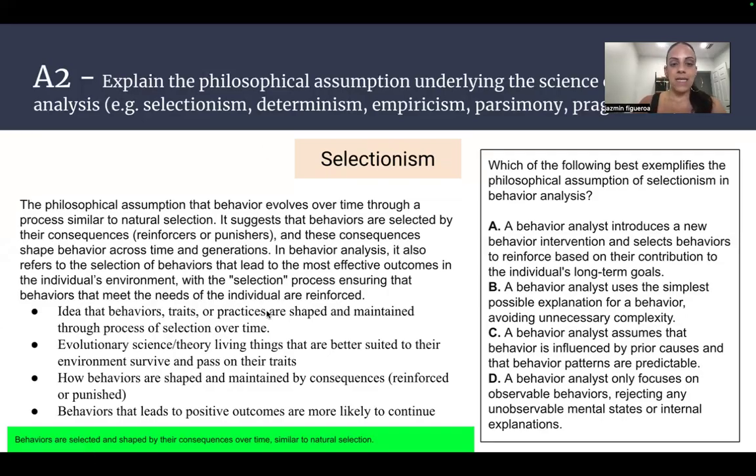Again, it's that selection process, so it's being reinforced. We have behaviors selected by their consequences. Here, it's reinforcing based on their long-term goal. So we are selecting this. So select the behavior, reinforce, that contributes to the future, basically.